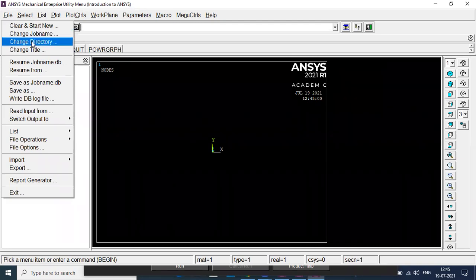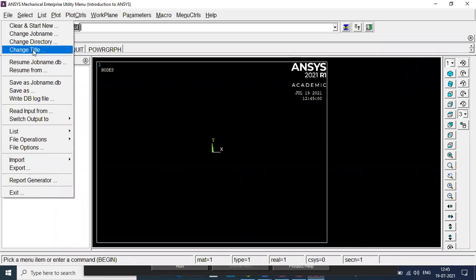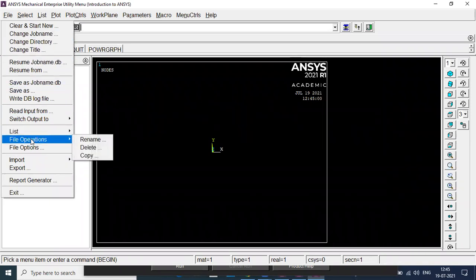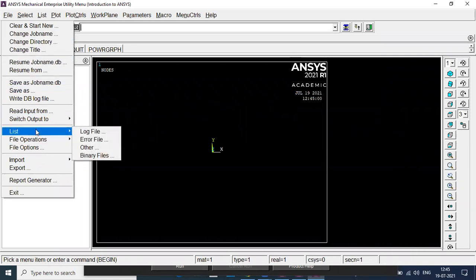Change directory is basically the folder where you want to save your work. You can change the title. So multiple options are available. When we perform the practical, we will go into the detail of each of the options. So this is what is there in the file menu.